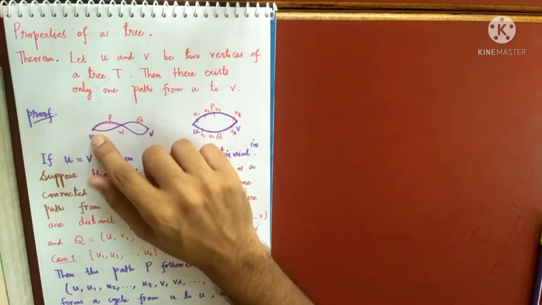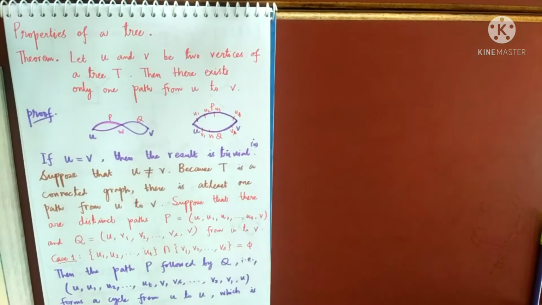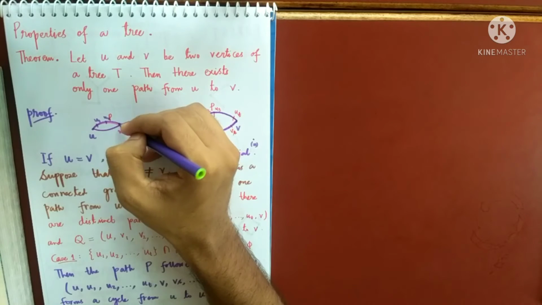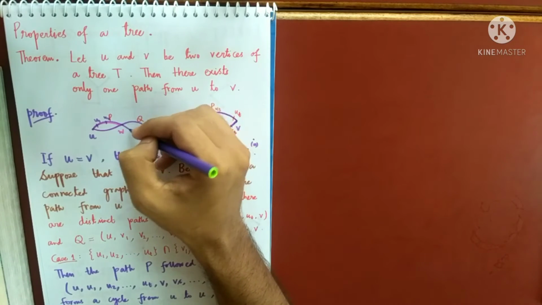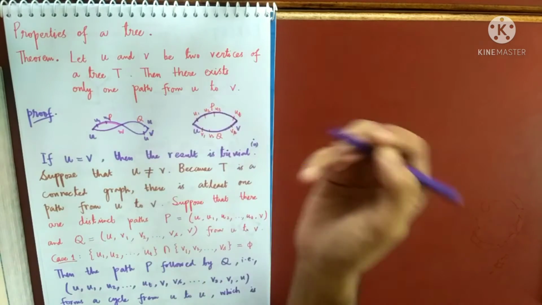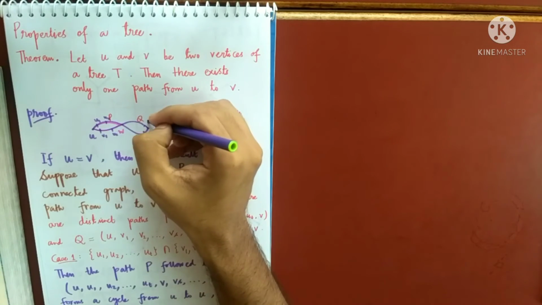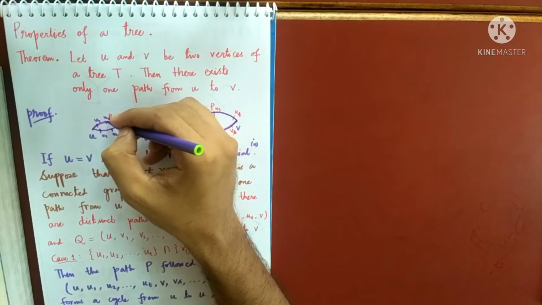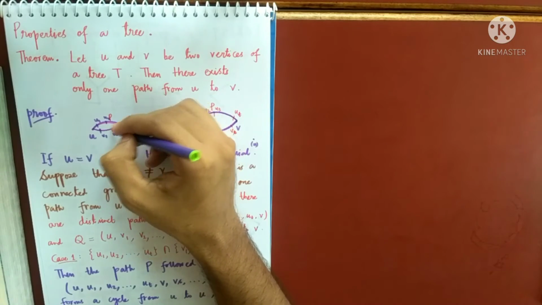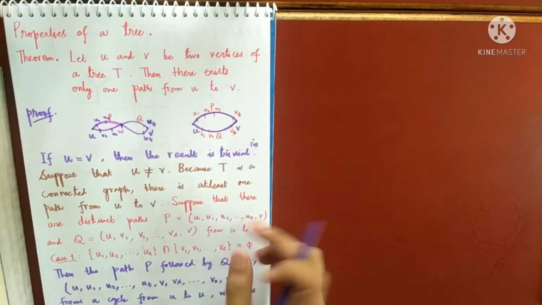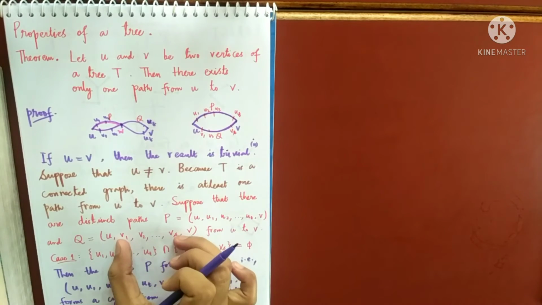So now for case 2, we assume that these vertices U1, U2, this is your UT, and this is your V1, V2, this is your VS. I am assuming that this one will intersect somewhere with this one. That means I am assuming that one of the interior vertices is the same as one of the interior vertices.